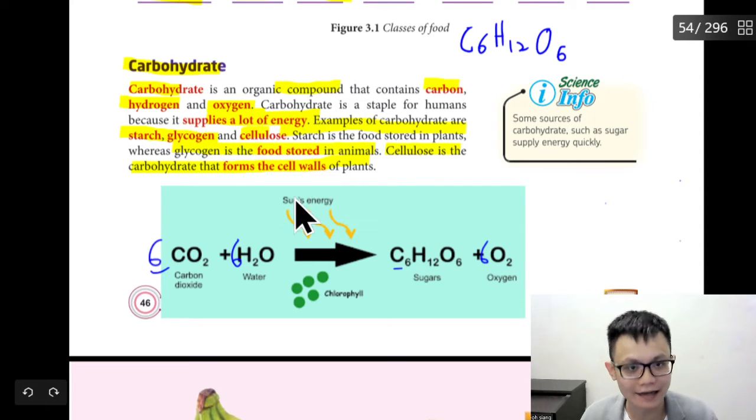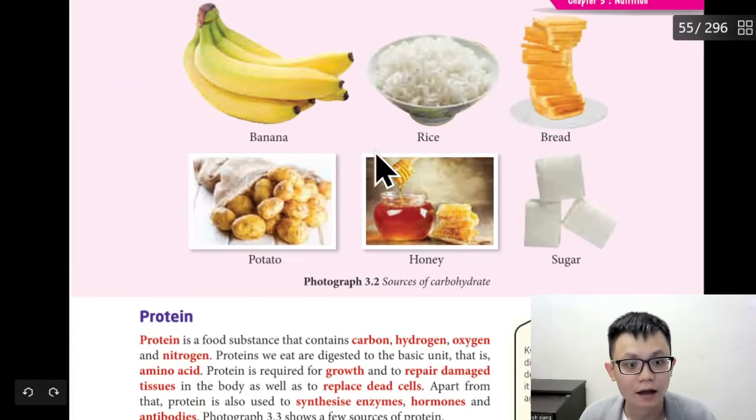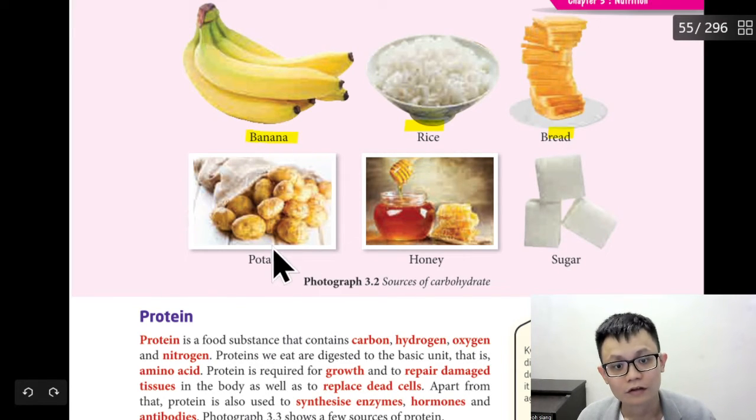Okay, so I already highlighted. I already explained. Let's move on. Sources of carbohydrate, I think it's very easy. We can take rice, bread, sugar, honey, potato. So basically in Malaysia, as you all may know, most Malaysians have